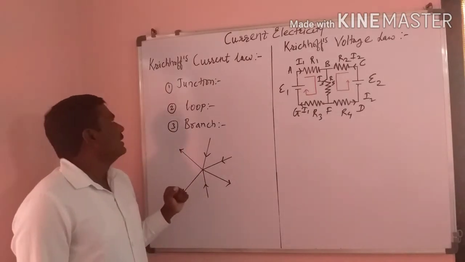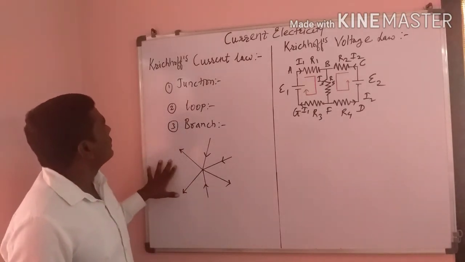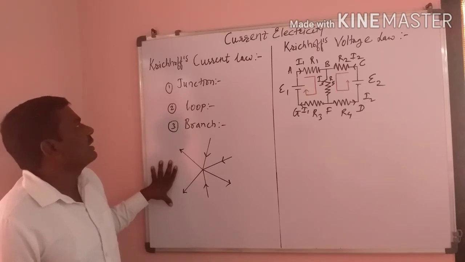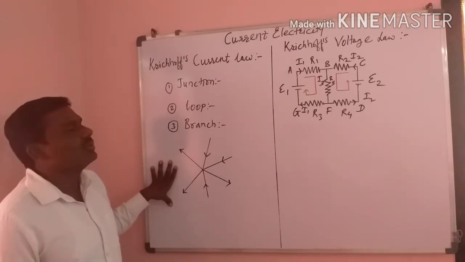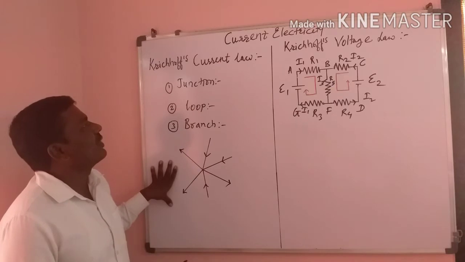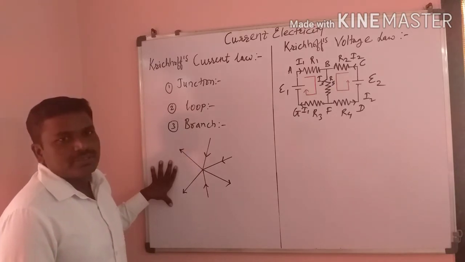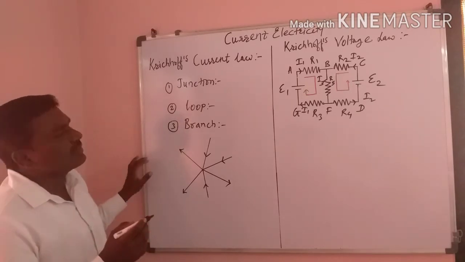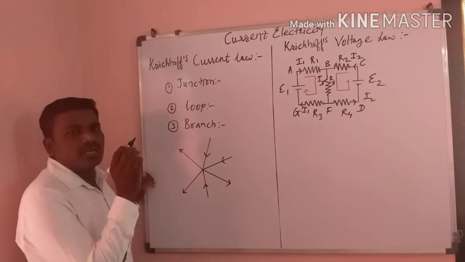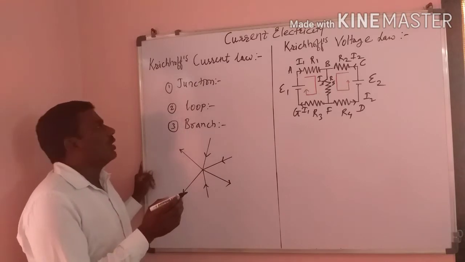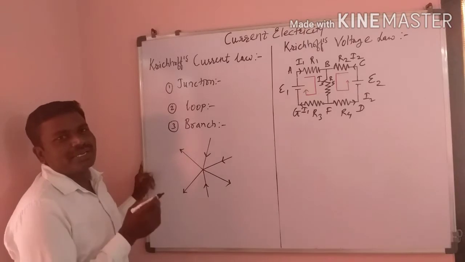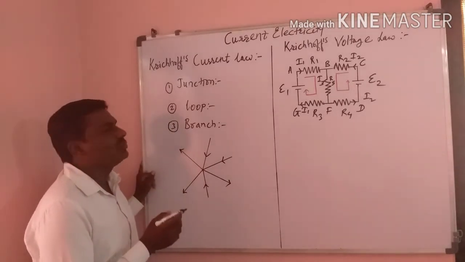Now we will learn about Kirchhoff's current law, also called Kirchhoff's first law. The statement is that the algebraic sum of currents at any junction is equal to 0.